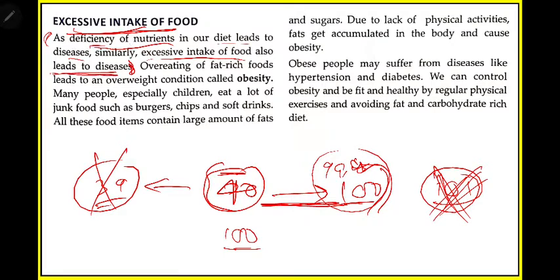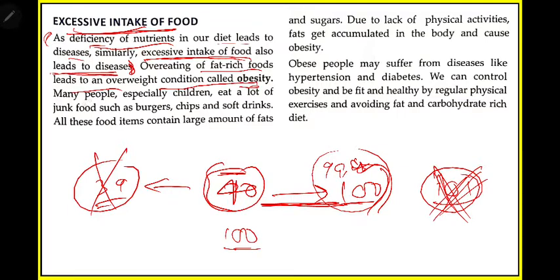So similarly here, you need to eat a certain proper amount of nutrients, so that it is not affecting our body. Because you are eating for better, but ultimately if it affects you, there is no use of eating. So you should not take excess food, it may cause you some disease. Overeating of fat rich food leads to overweight conditions called obesity. So you all have heard this term obesity. What is obesity? When some people eat more fat rich foods, that means the foods which have more fat. If you eat this food again and again, what will happen? You will increase in weight, your body will increase, you will become fatty, and this condition is known as obesity.